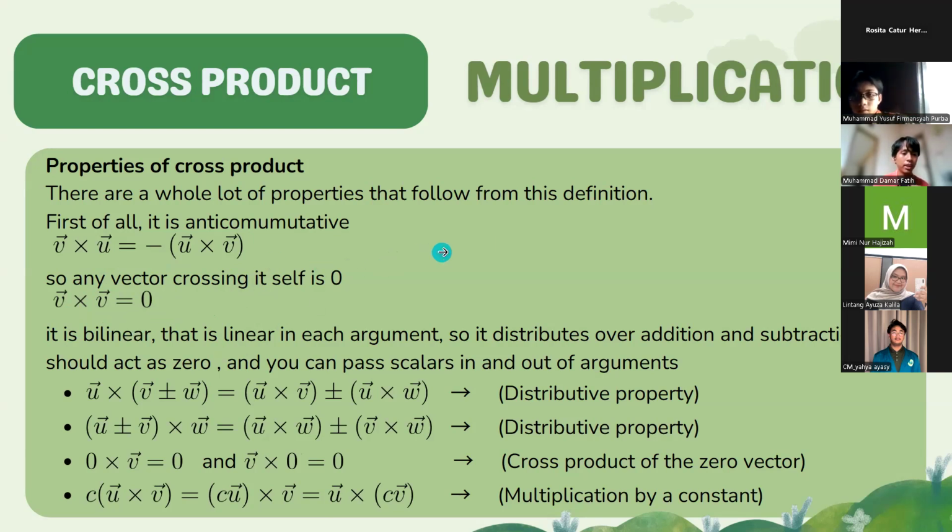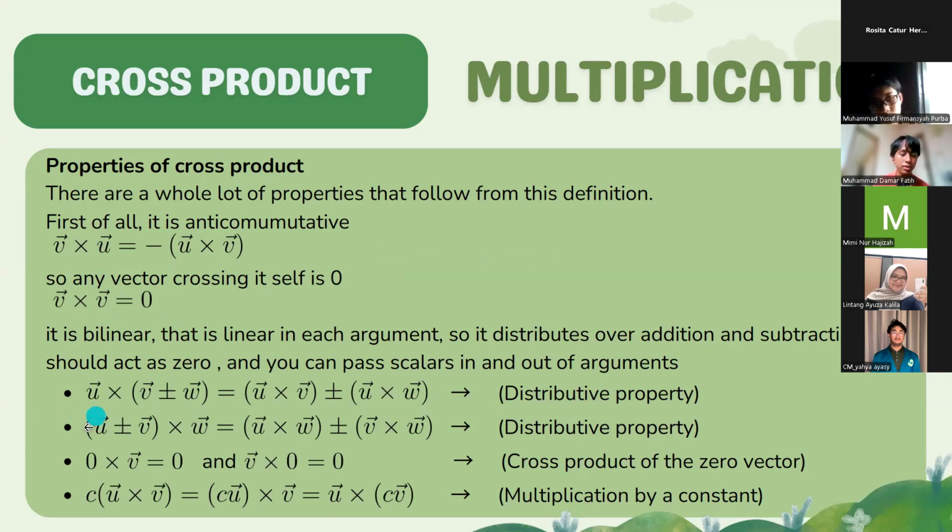It is bilinear, it is linear in its arguments. So it distributes over addition and subtraction, zero should act as zero, and you can pass scalars in and out of arguments.